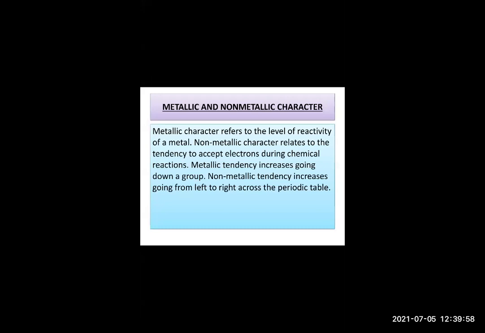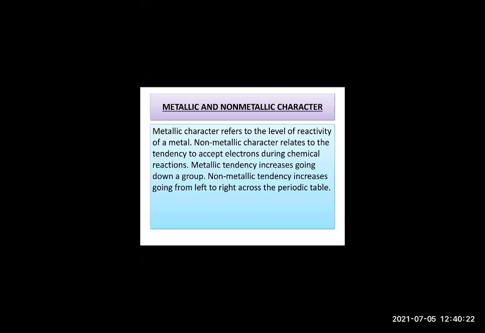Okay, so now these elements, if you will take, what you can find that when you're going from left to right, okay, the metallic character increases. Okay, sodium is having minimum, magnesium little more, then aluminum is having little more metallic character, silicon is having more, like that way keeps on increasing. Okay, from left to right.